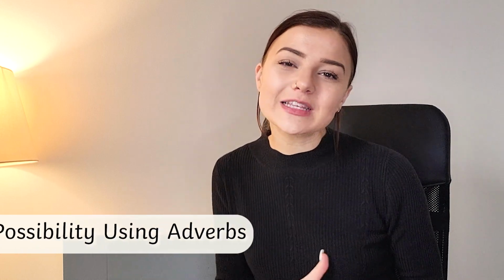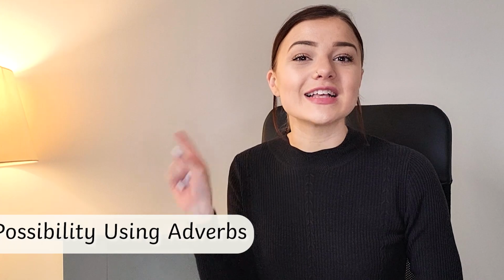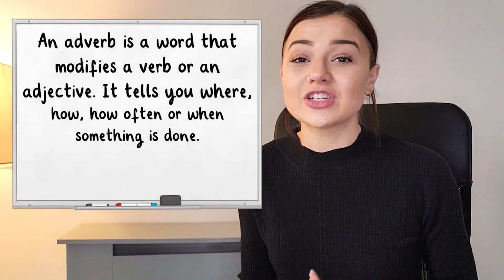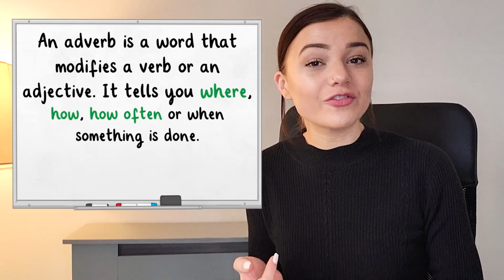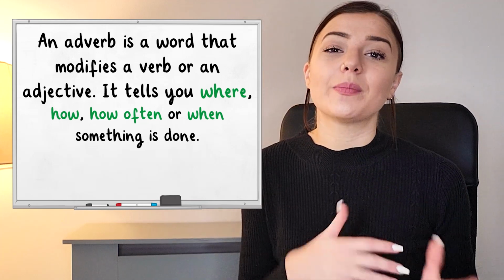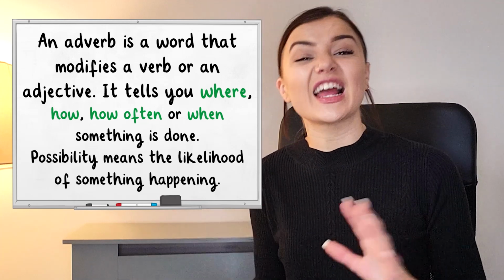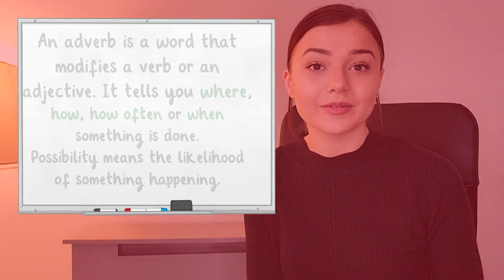In this video, we're going to be looking at how we can indicate degrees of possibility using the word class adverbs. An adverb is a word that modifies a verb or an adjective, giving us information about where, how often, or when something is done. Adverbs can also be used to show possibility. Possibility means the likelihood of something happening, and we can use a range of adverbs to show this.